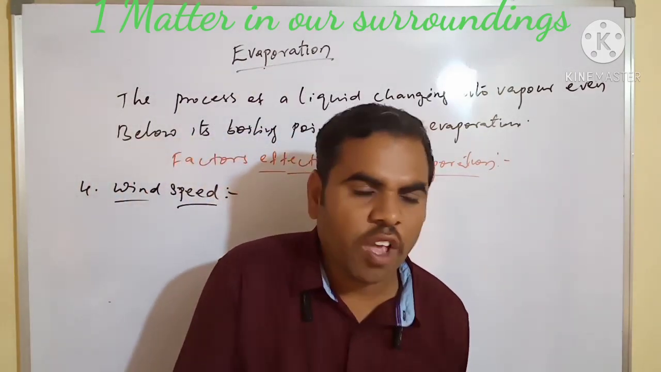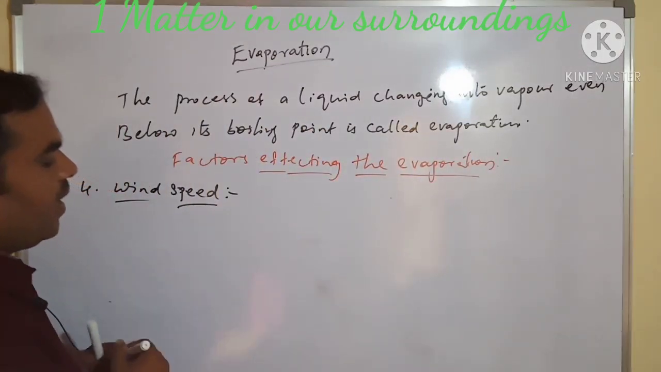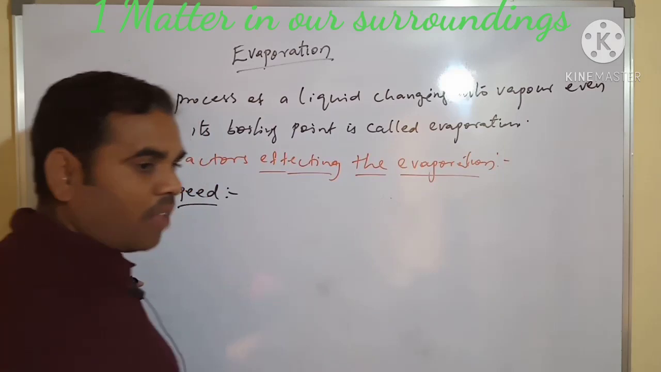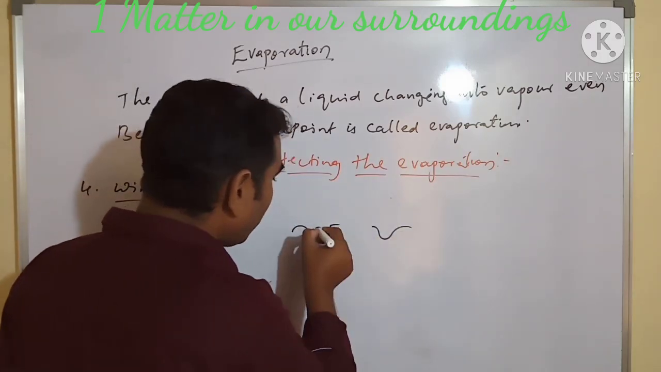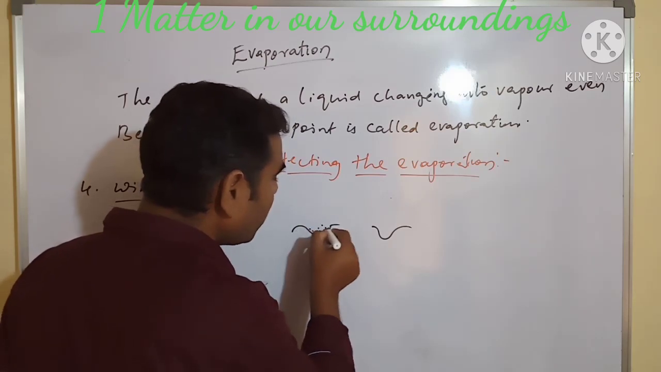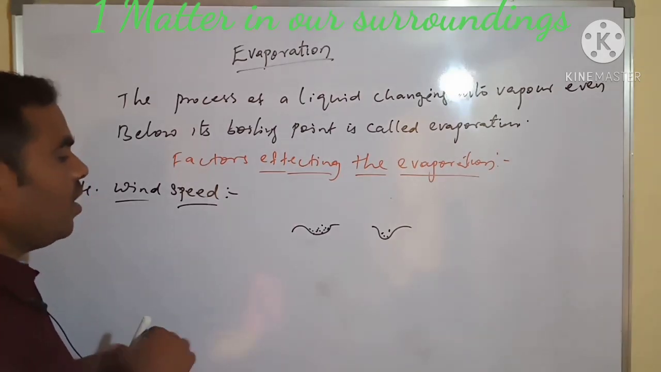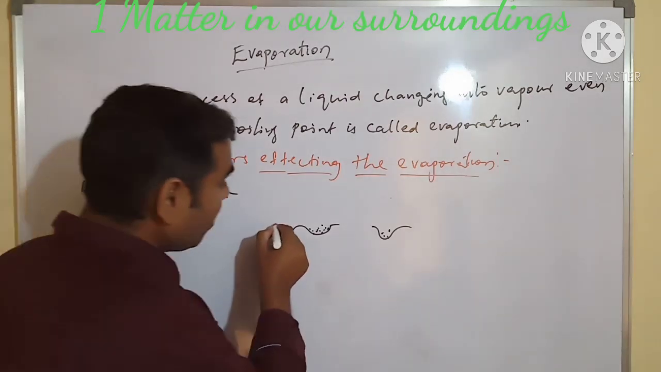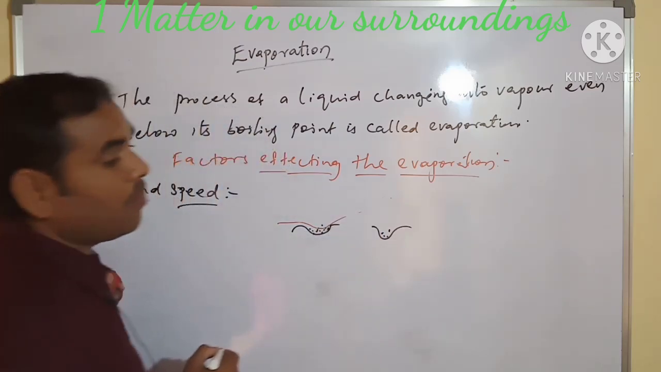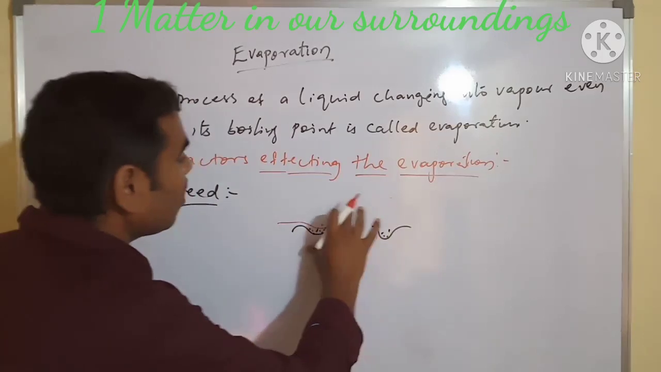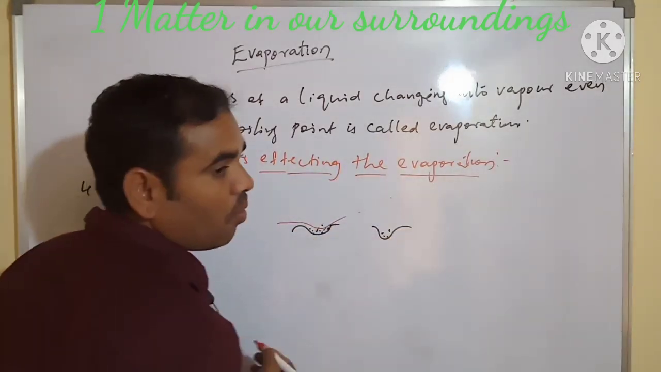If wind is there, see, last week in our area there was plenty of rain, and on the road there are puddles. In the puddles water is stored. What will happen? The wind carries these water particles along with it, so the water evaporates rapidly.